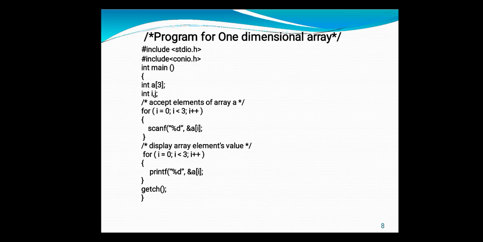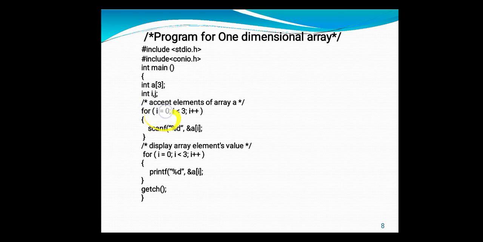Sorry, here my scanf closing bracket is remaining. So you need to add here scanf("%d", &a[i]) with a closing bracket. The addressing operator gives the memory address where each element of the array gets stored. And a[i], that is the index number, at which index number your element is stored.